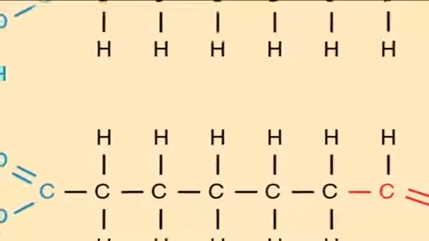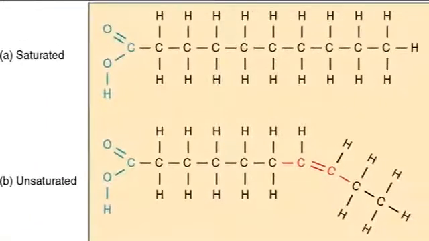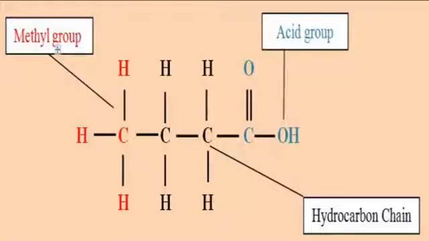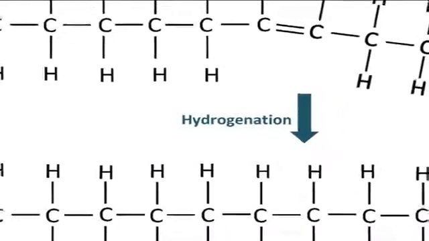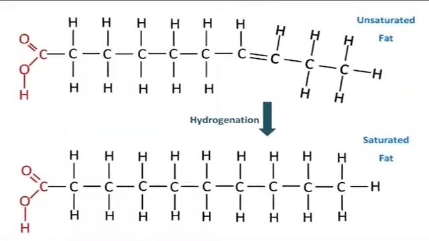Let us start with the first one, structure of fat. The building blocks of fats are fatty acids and glycerol. A fatty acid is made up of a chain of carbon atoms with a methyl group at one end and the acid group at the other. As you can see on the screen, on the left side is the methyl group, which is CH3, and on the right side is the acid group, which is COOH. Fatty acids occur primarily as unbranched hydrocarbon chains with an even number of carbons.